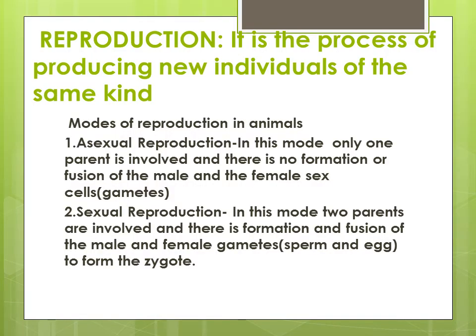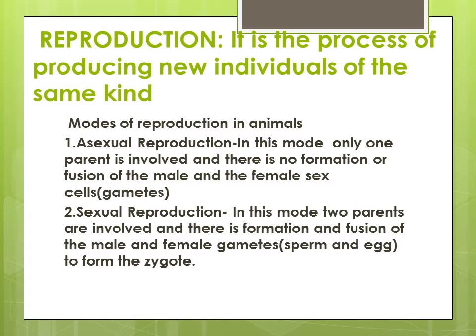First, let us know what reproduction is. It is a process of producing new individuals of the same kind. There are two modes of reproduction in animals. They are asexual reproduction and sexual reproduction.